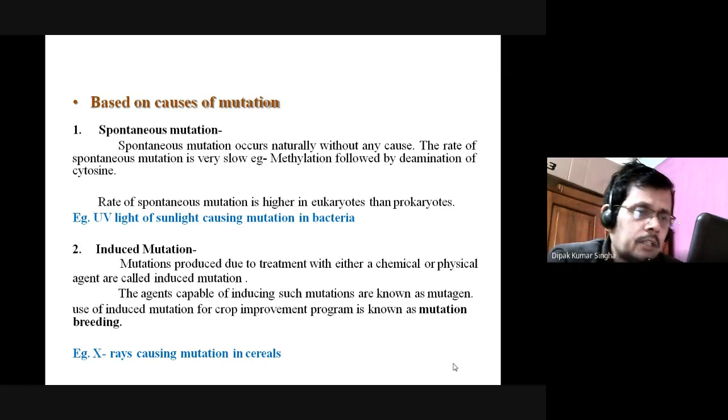Say for example, UV light of the sun causes mutation in bacteria also.